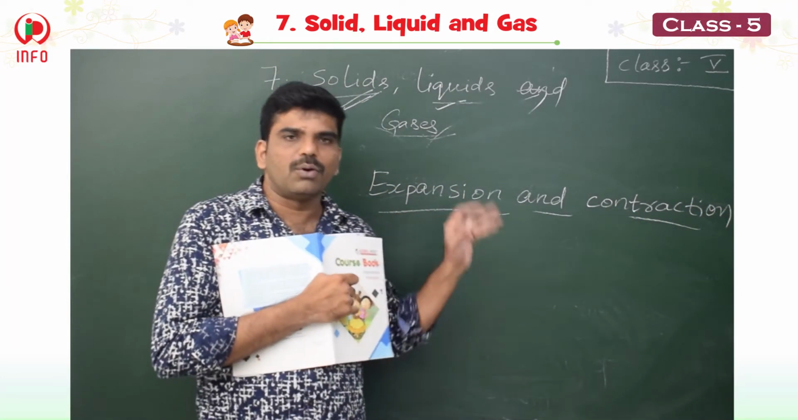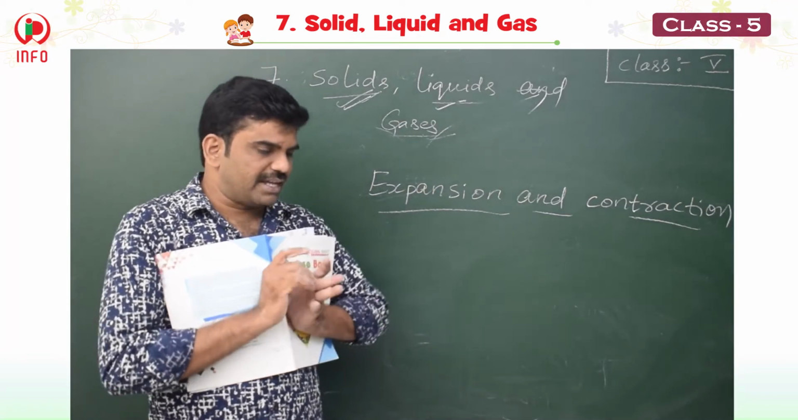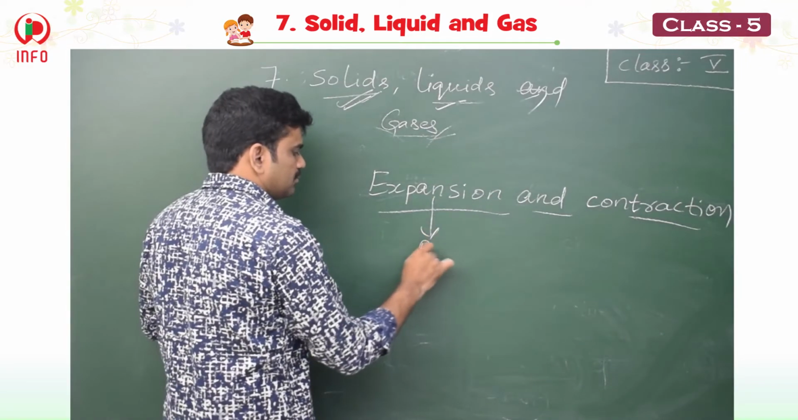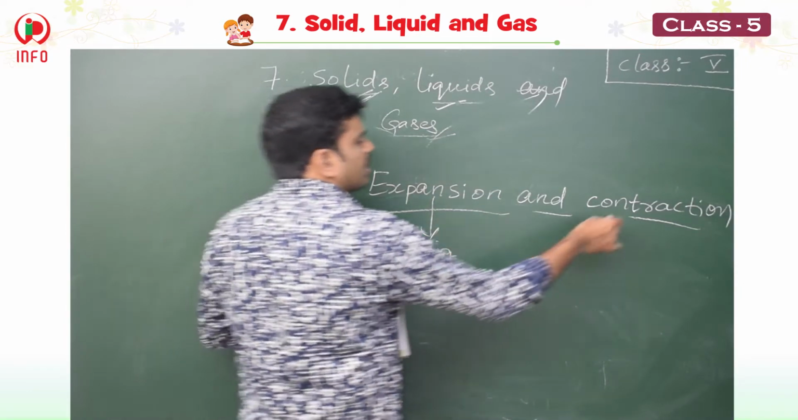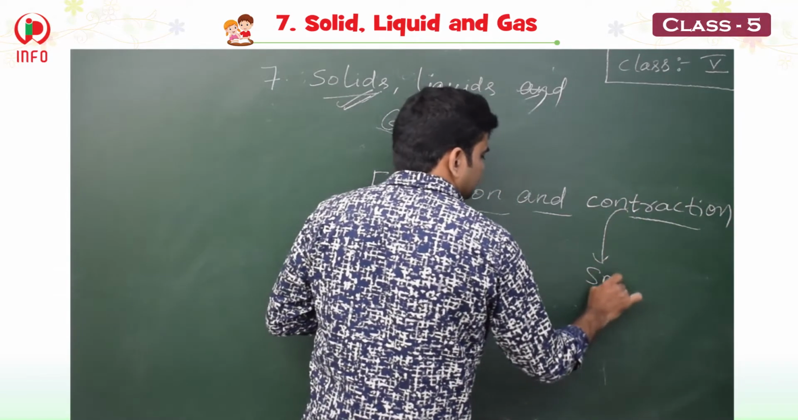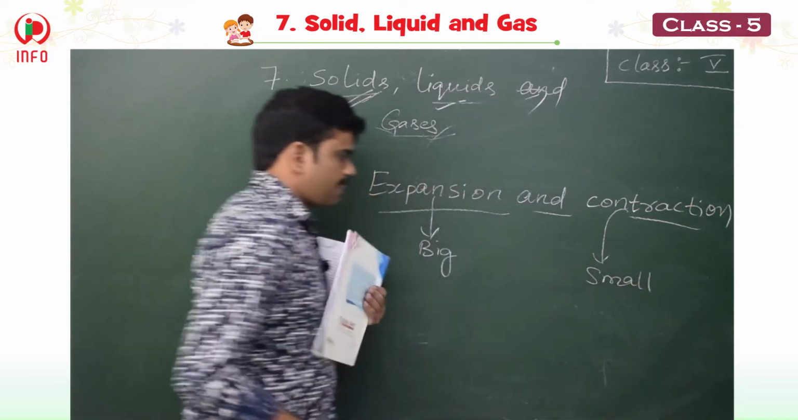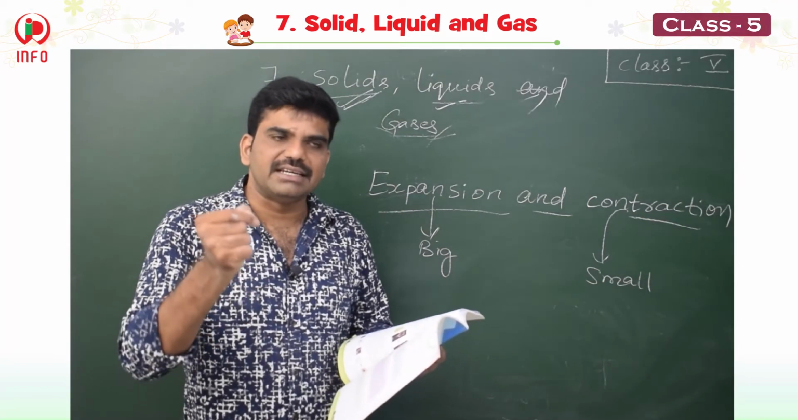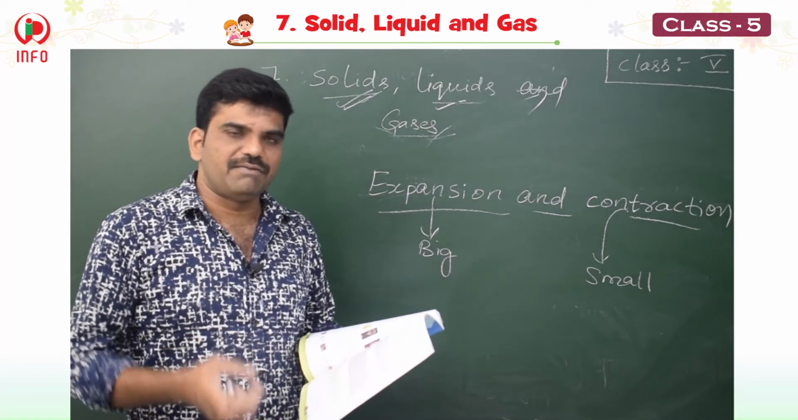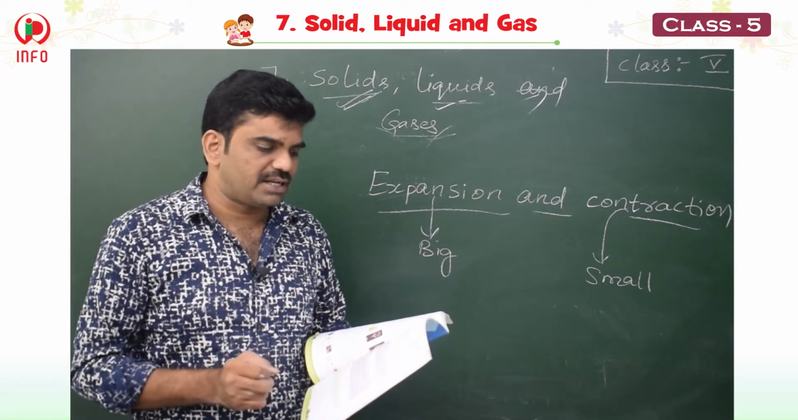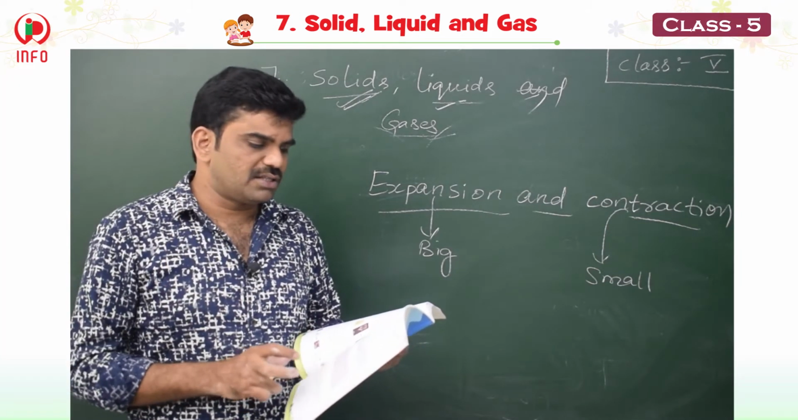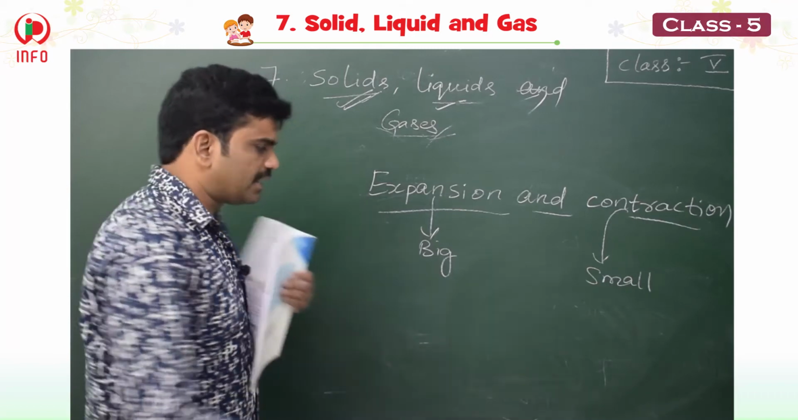Children, you know what is expansion? Expansion is becoming big. Contraction is becoming small. When any metal object is heated, that means when we heat any metal object, the molecules move further apart, causing the size of the object to increase.